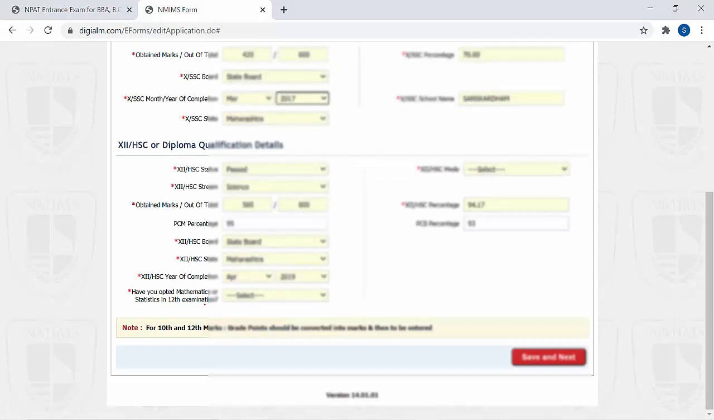Now if you have opted for mathematics or statistics in the 12th examination, select yes here, and if not then no. So if you have chosen maths, you are eligible for the BBA programs, BCom programs, economics program. But if you have not taken maths, then there are some courses in NMIMS. Yes, there are some courses, so we'll talk about them later. Now if you fill all the details, then save and next.